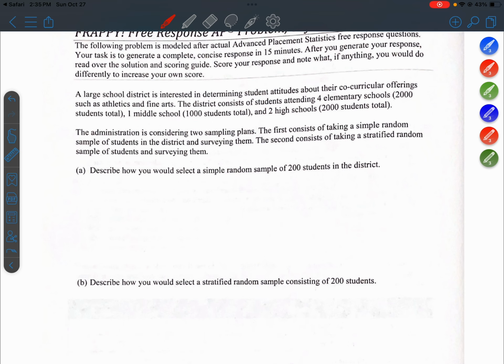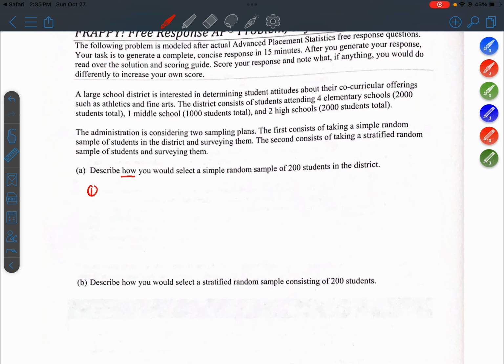The administration is considering 2 sampling plans. The first consists of taking a simple random sample of students in the district and surveying them. The second consists of taking a stratified random sample of students and surveying them. Part A, describe how you would select a simple random sample of 200 students in the district.